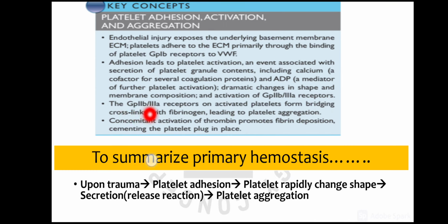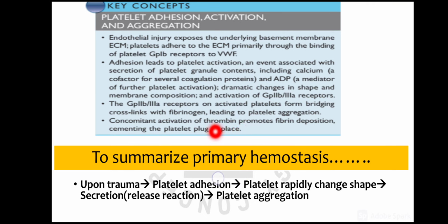So by the 2b3a receptors there will be more recruitment of platelets, and they will aggregate together. Important factors in platelet plug formation are thrombin, ADP and thromboxane A2, and they are targeted